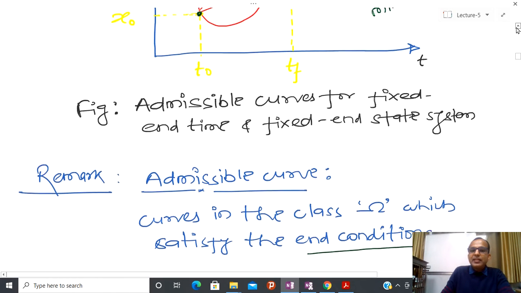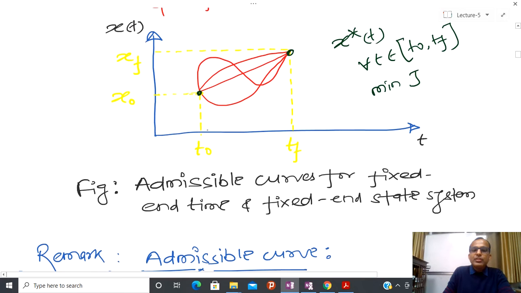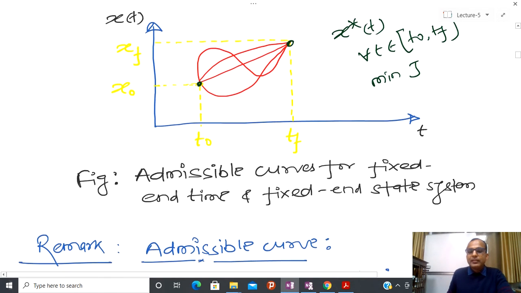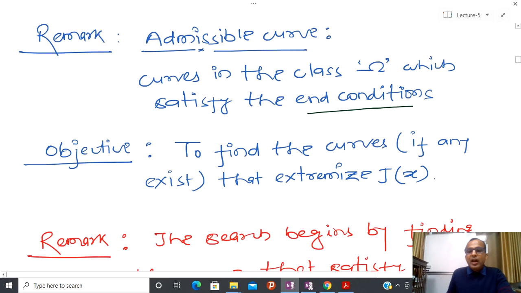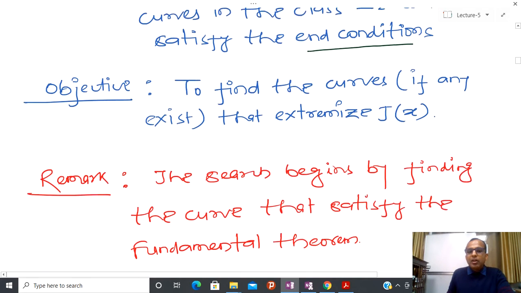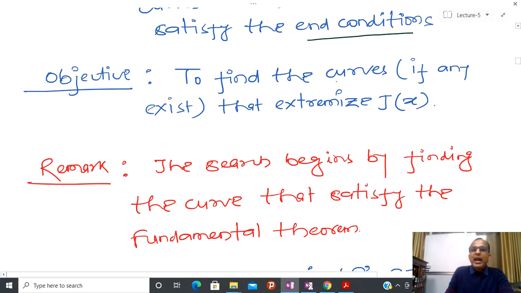End condition means at t equal to t0, this is x0, and at tf, this is xf. Now the objective is to find the curve, if any exists. Sometimes it might be possible that the curve does not exist such that I am able to extremize this J(x).